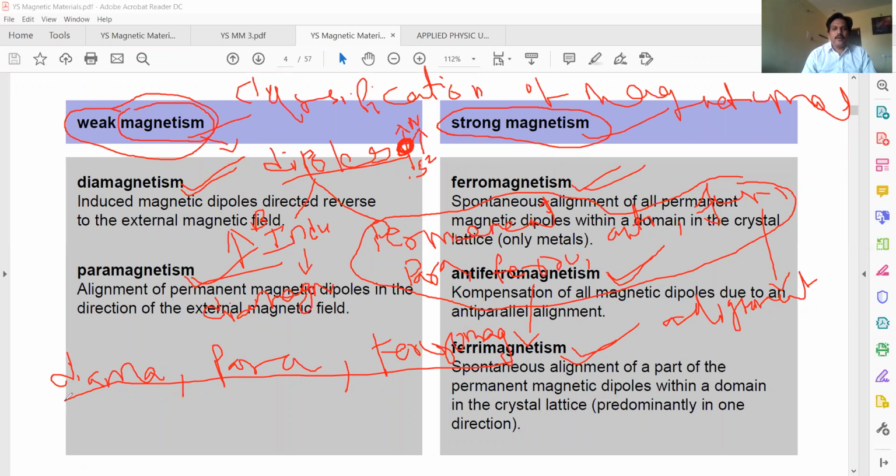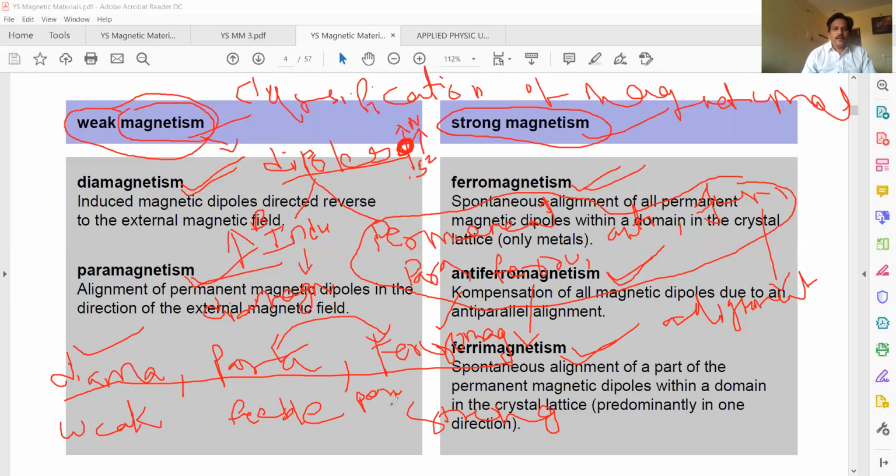If you compare these three, ferromagnetic materials show very strong magnetism, and diamagnetic materials show weak magnetism. Paramagnetic materials show magnetism in between these two, weak and strong. That's why it is called feeble magnetism. So para and ferro both consist of permanent dipoles.